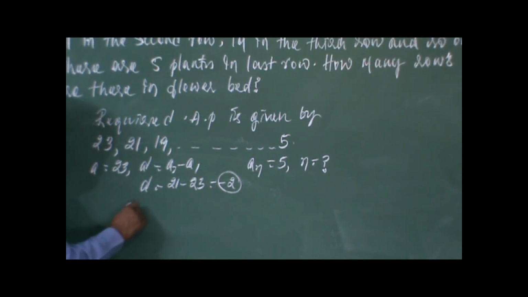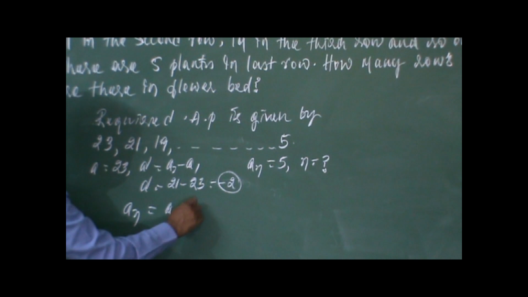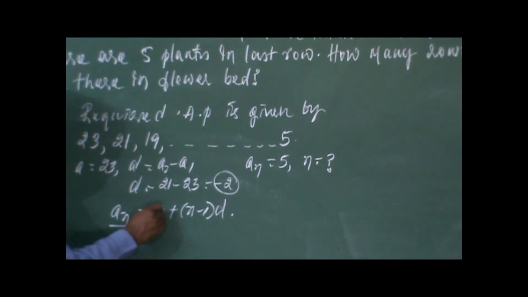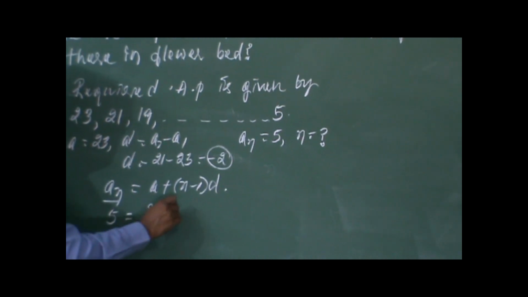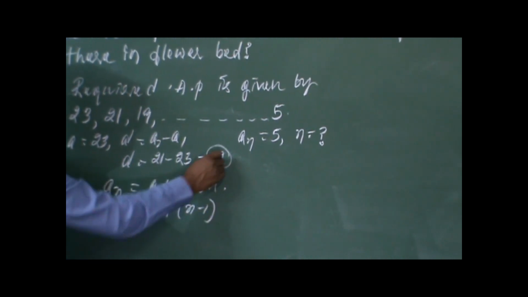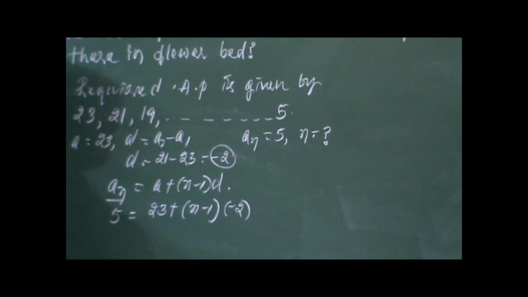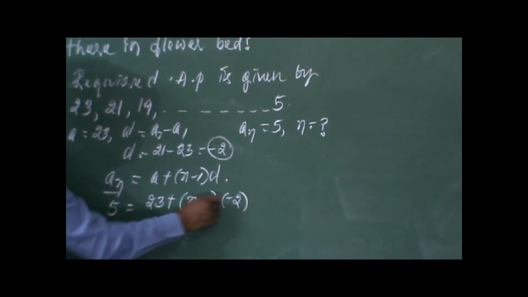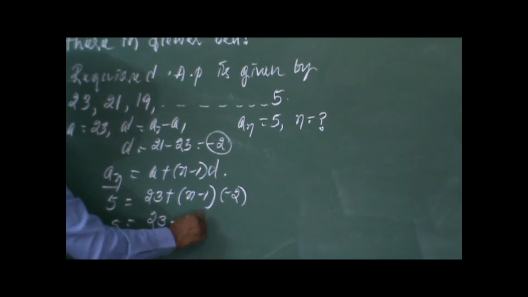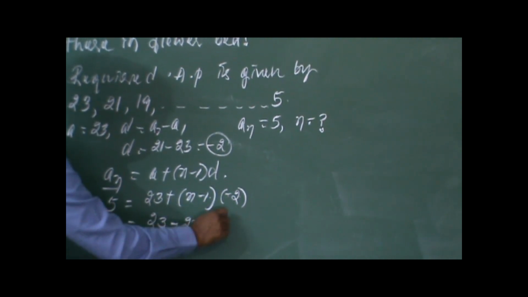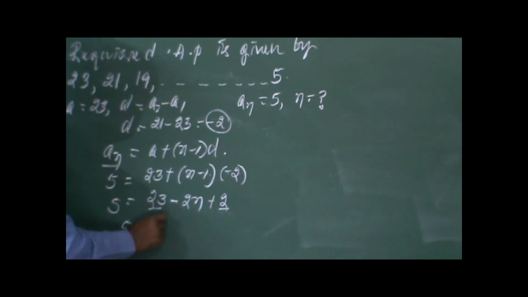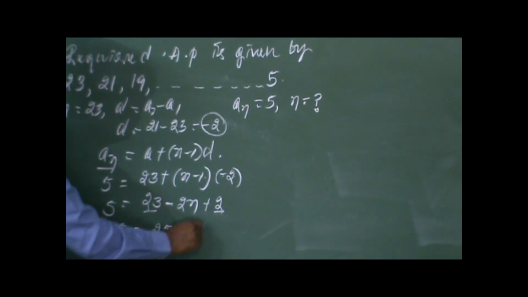So if we apply the formula, nth term is equal to A plus n minus 1 into D, nth term is 5, is equal to A is 23 plus n minus 1 into D is minus 2, keep it inside brackets. So 5 is equal to 23 plus n into minus 2 is minus 2n, minus 1 into minus 2 is plus 2. So 5 is equal to 23 plus 2 is 25 minus 2n.